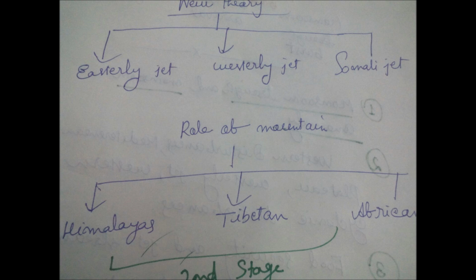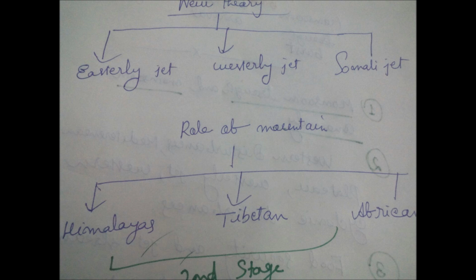Then come to the new theory of monsoon. In the new theory of monsoon, what do we have to examine? First, we have to very minutely examine the role of the easterly jet, the role of the westerly jet, and the role of the Somali jet.